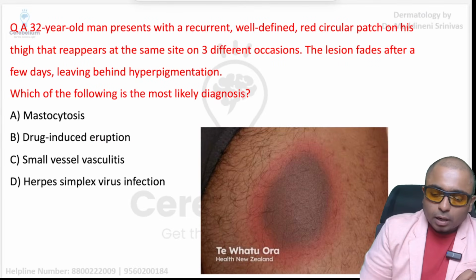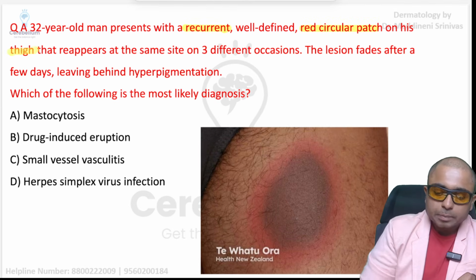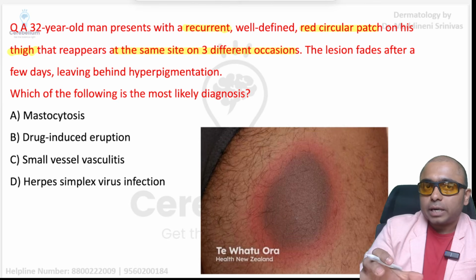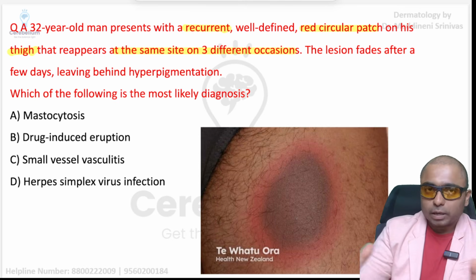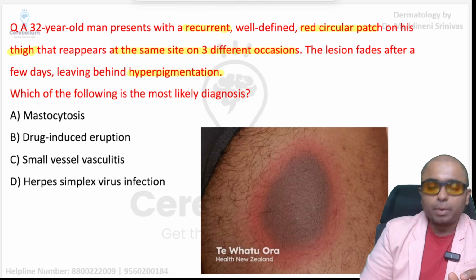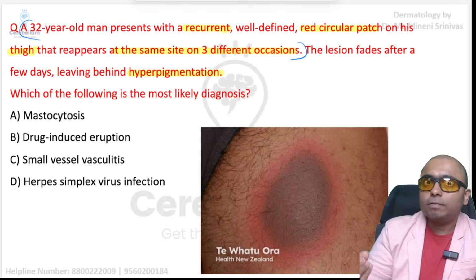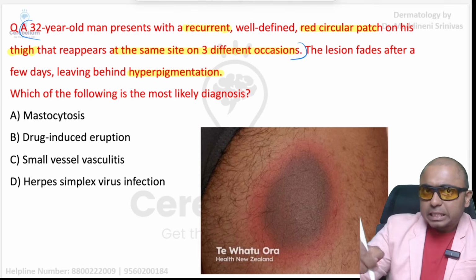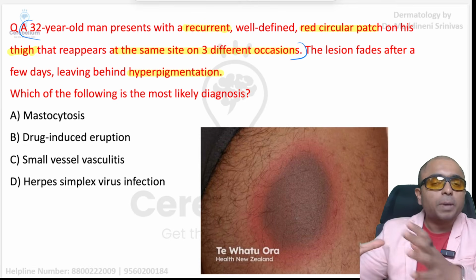Next question. A person is presenting with recurrent red circular patches on the thigh at the same site on 3 different occasions. So it is a recurrent lesion developing at the same site in this patient. Maybe the next part of the question, that it leaves behind hyperpigmentation, might not have been included in the actual question. But still, with this part, you can think of the possibility of fixed drug eruption, especially with this image, which looks like a dusky red hue surrounded by proper erythema.